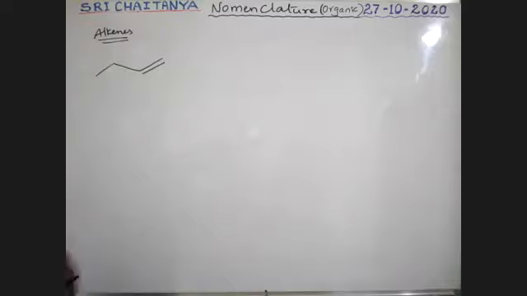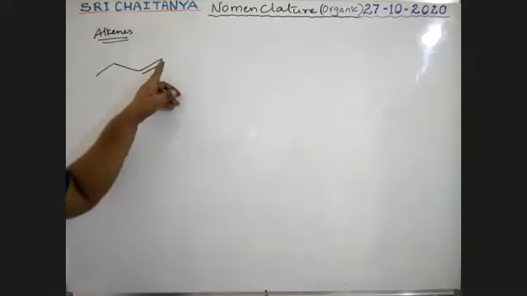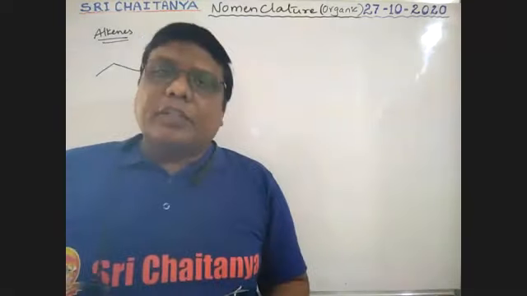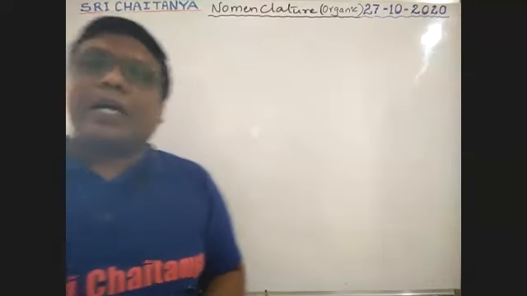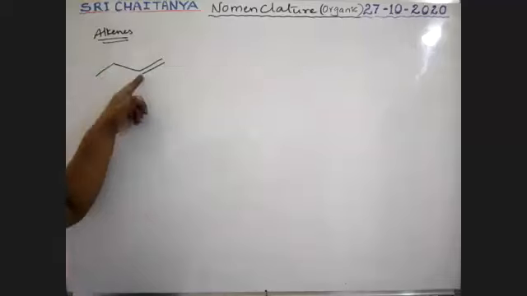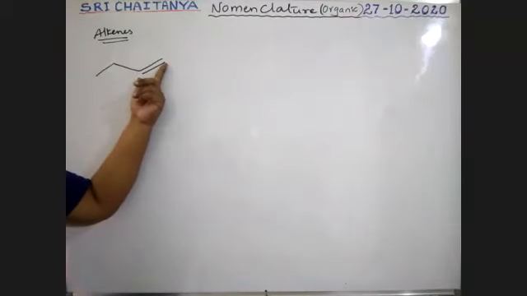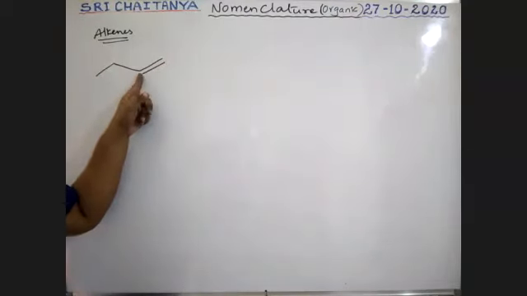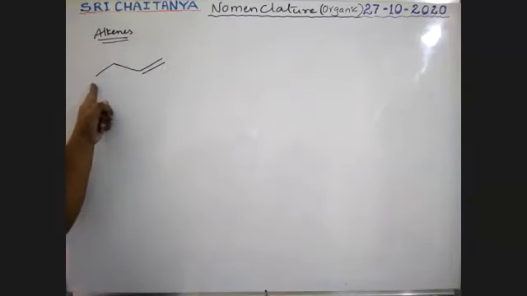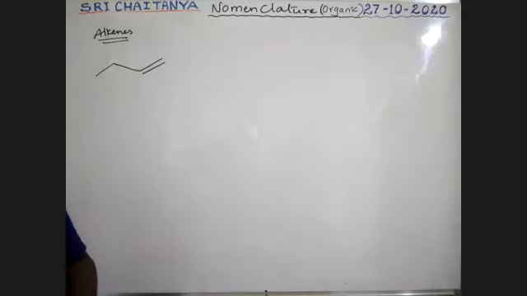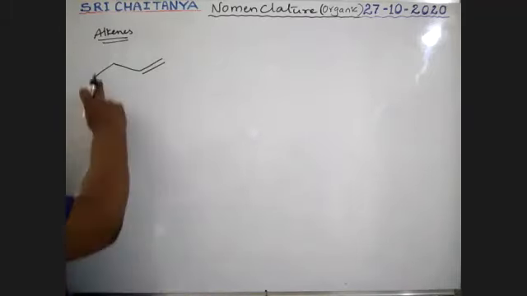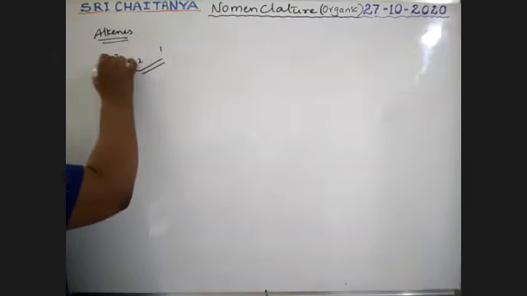What is the name of this compound? It is an alkene, a double bond is there. Number from the side where the double bond gets the lower number. From one side, numbering 1, 2, 3, 4, the double bond is between 3 and 4, so it is 3. From the other side, it is 1. Which is correct, 1 or 3? The lowest number, no doubt. 1 is correct.